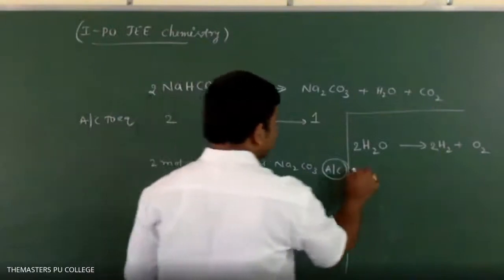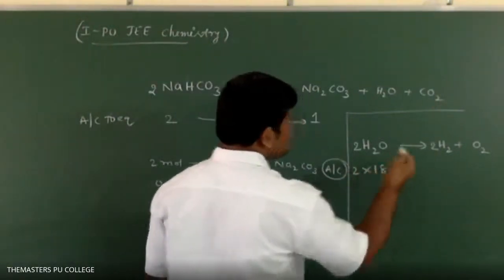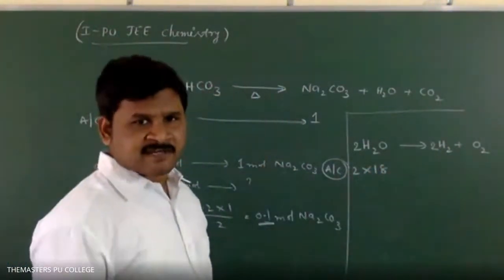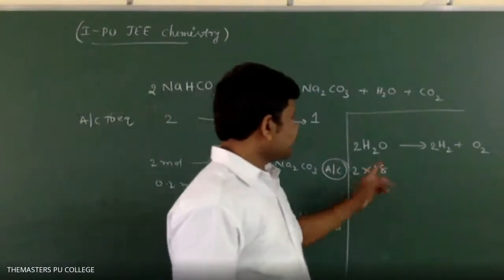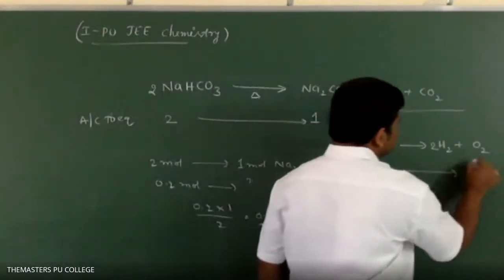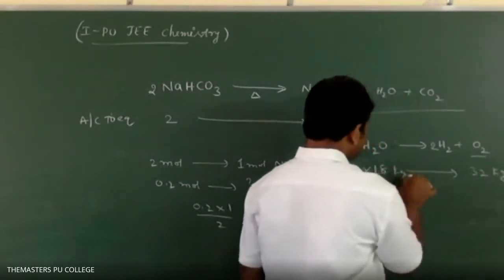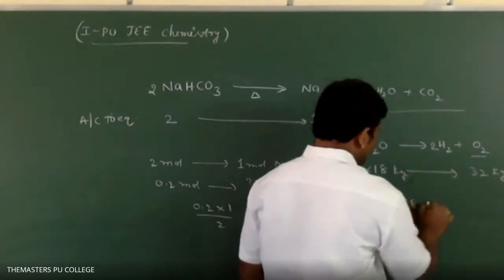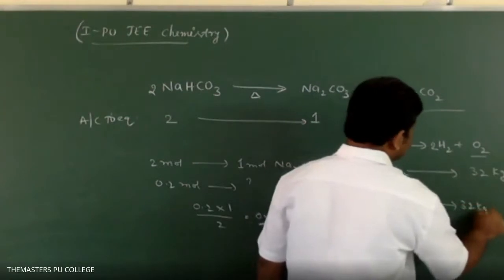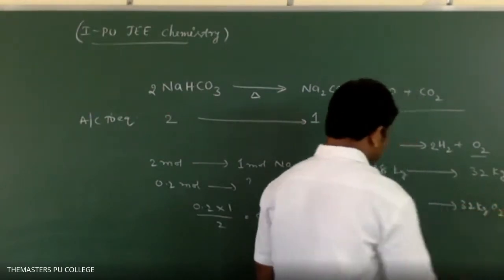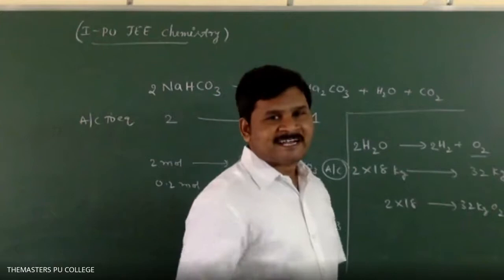Very simple, no? So 2 into 18 kg. I will take kg. So 2 into 18 kg gives how much oxygen? 32 kg. The equation says 2 into 18 gives 32 kg O2. How much kg of water I taken? 72 kg, sir.